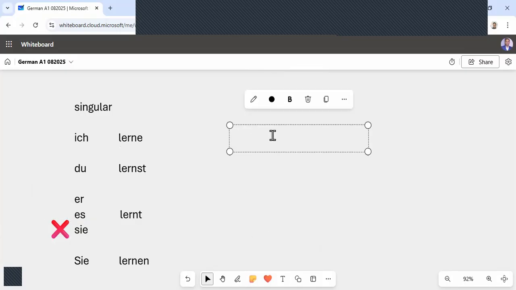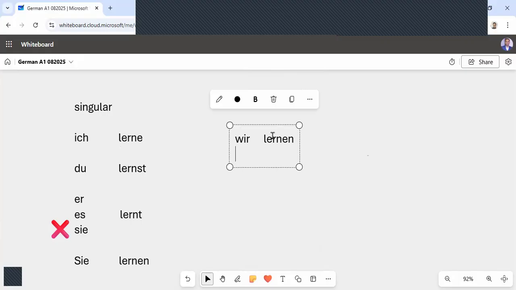On the right side, I will write the plural, wir. We will write wir lernen. The stem is lern. Either you can write it like this with the stem, always en will come, or you can use the original form. And then with ihr, ihr will come. The plural of du is ihr, and ihr lernt. Always with ihr, t will come.